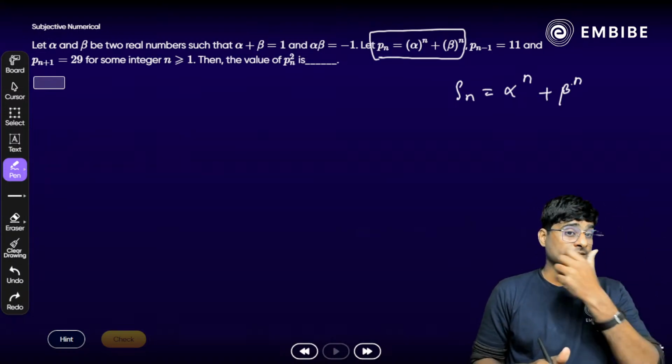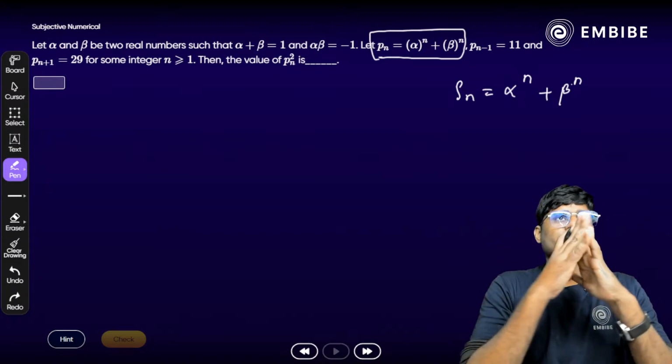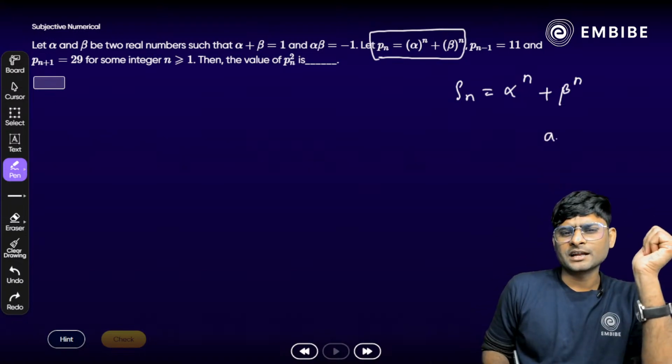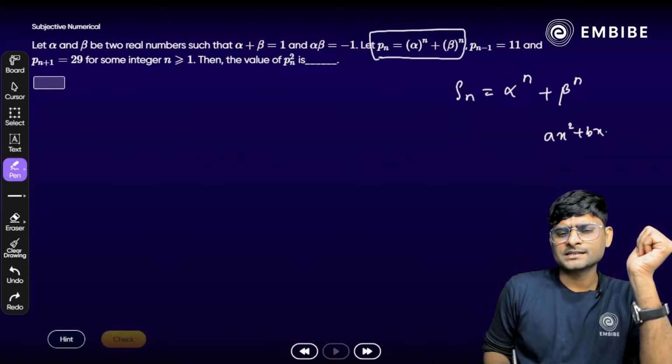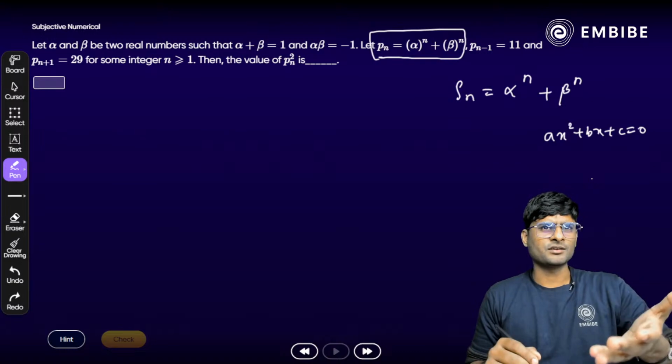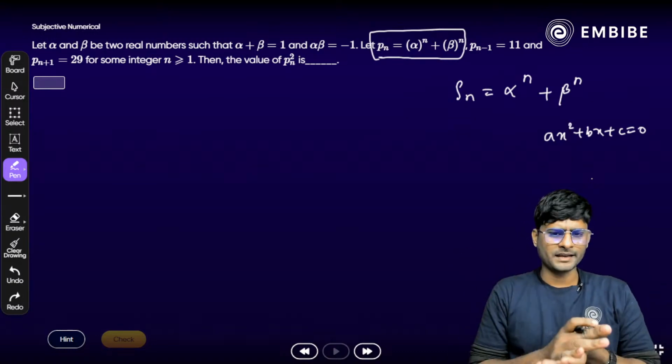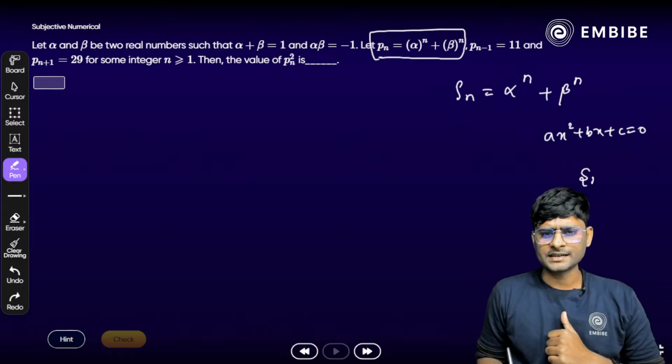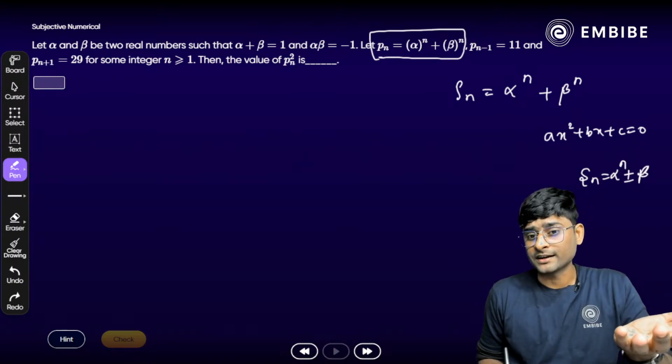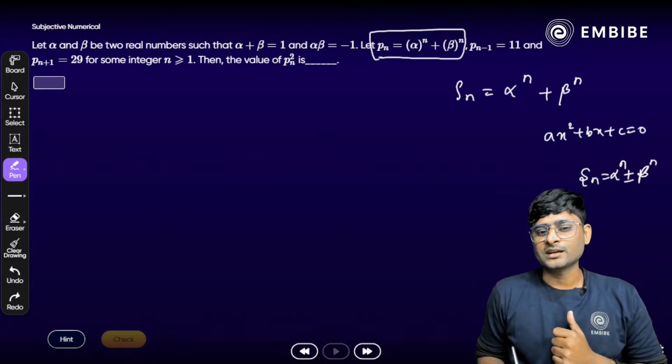We have to apply Newton's formula. What is Newton's formula? Remember, if we have a quadratic equation ax square plus bx plus c, or even a cubic, it is true for cubic as well. And if Sn is given as alpha raised to power n plus or minus beta raised to power n, then we can replace x square by Sn, x by Sn minus 1, and the constant value by Sn minus 2.